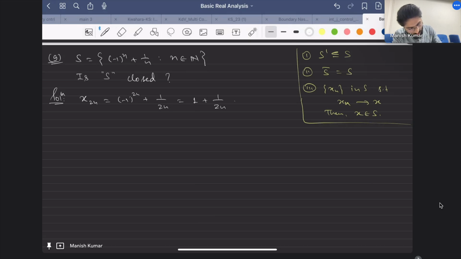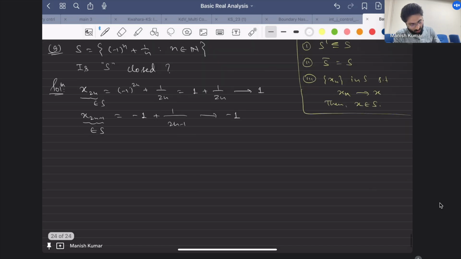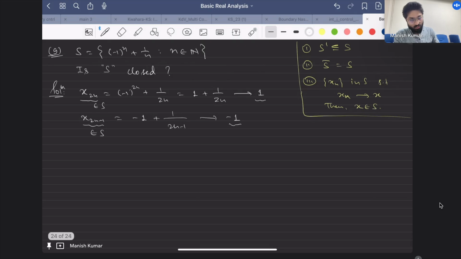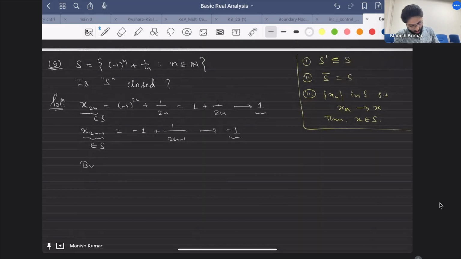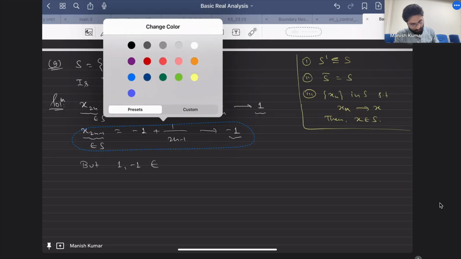So x2n belongs to the set S, x2n minus 1 also belongs to set S, but 1 and minus 1 do not belong to S. I have given you 2, but any one would work. So if you want, you can just forget about this and talk about one. From here you can conclude that 1 does not belong to the set S.